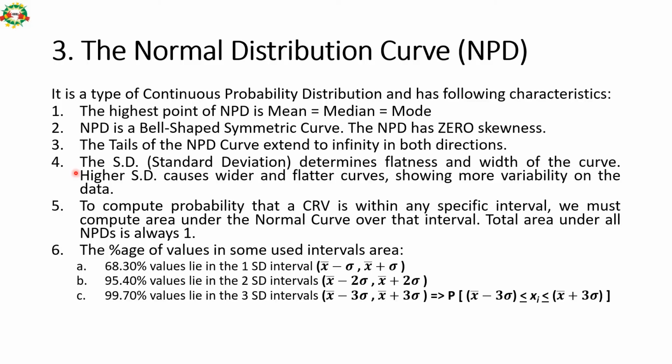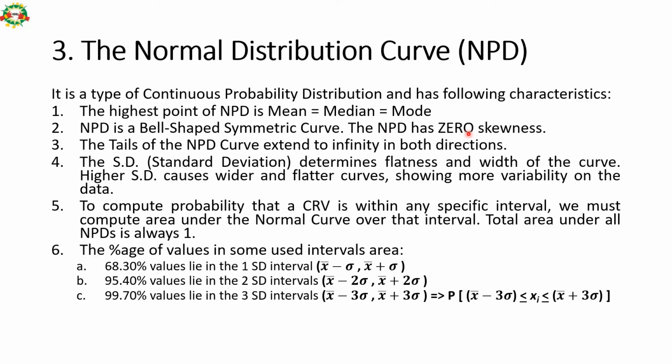The highest point of this curve, the normal distribution curve, is where mean is equal to mode is equal to median. So mean, mode, median are always equal at the highest point of this curve. This curve is always a bell-shaped symmetric curve and it has zero skewness.